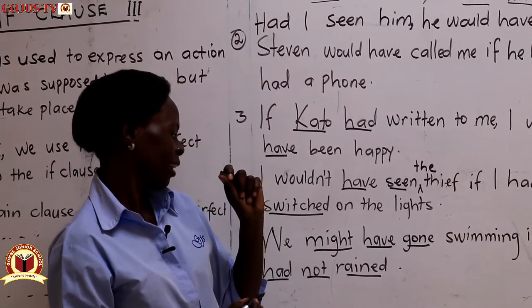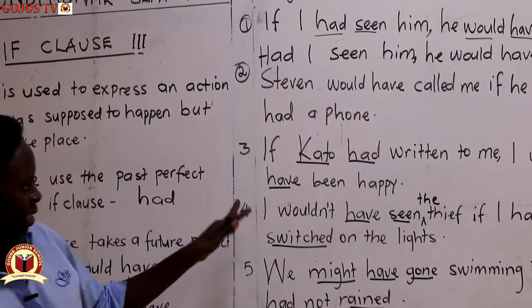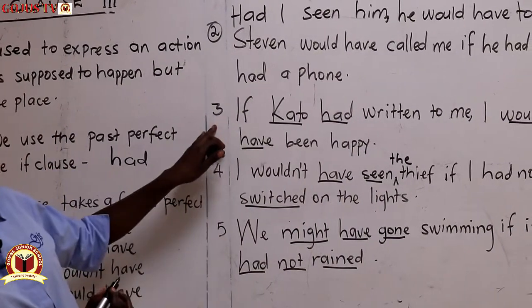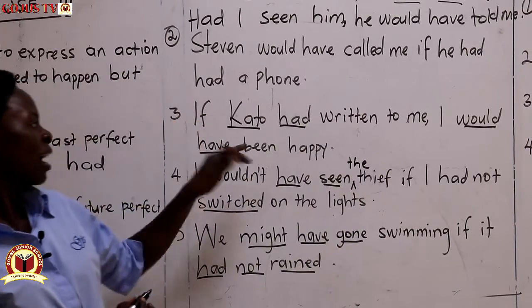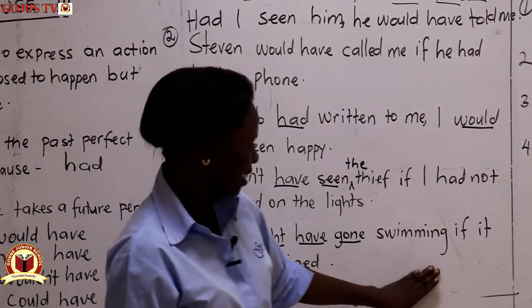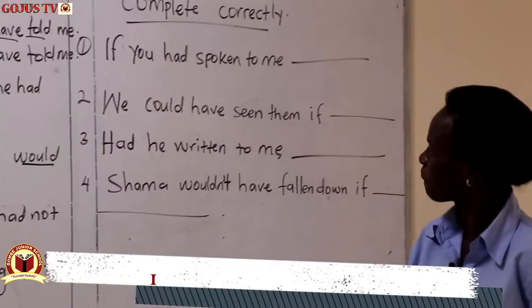Hope we are still together. Remember I've said in if clause 3, we sometimes leave out the word if and start our sentences with had. For number 3, I can as well say, had Kato written to me, I would have been happy. Now, following the examples given, help me complete the statements correctly.